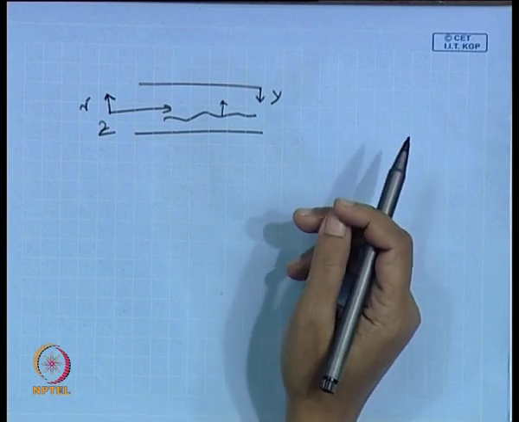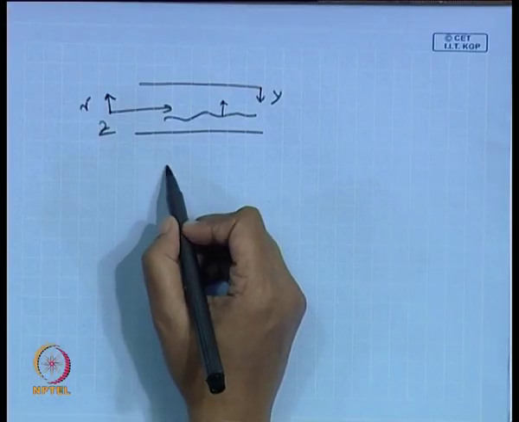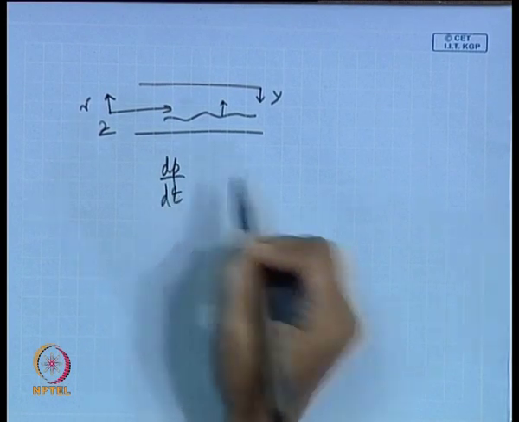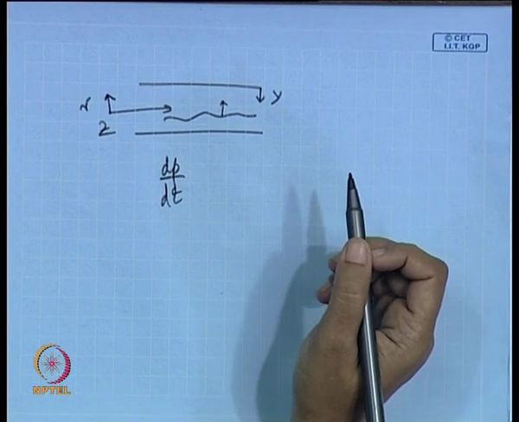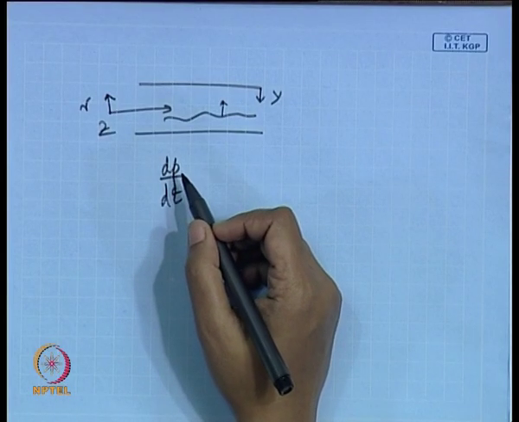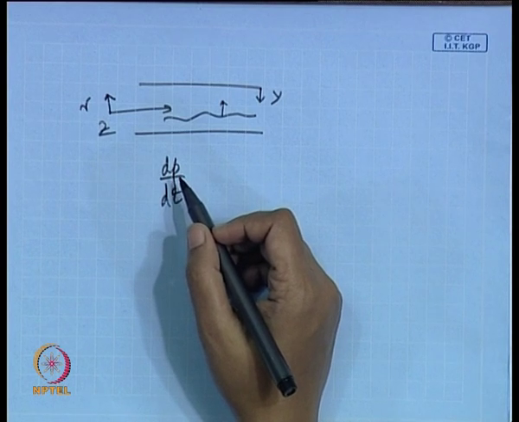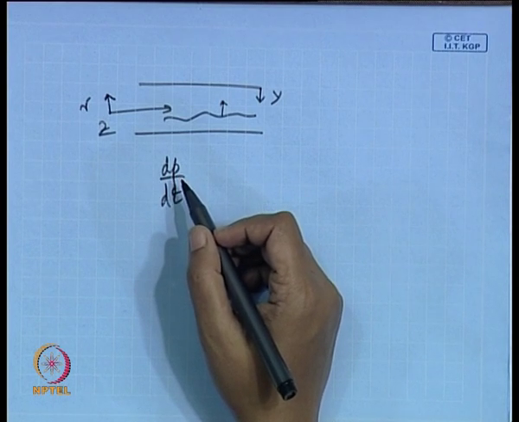The other thing is rate of change of static pressure with distance. Since this is the z direction, the rate of change of static pressure with distance is naturally equal to dp dz, isn't it? So, you must have noticed initially also when I did the momentum equation derivation for single phase and two phase, I had referred to dp dz. The reason is simply this and nothing else. So, we mention the rate of change of static pressure with distance as dp dz.